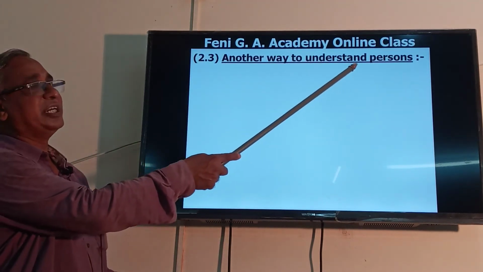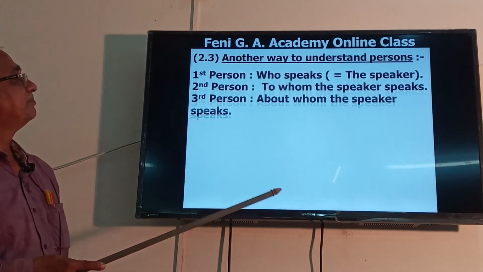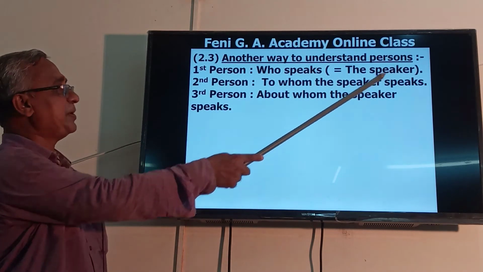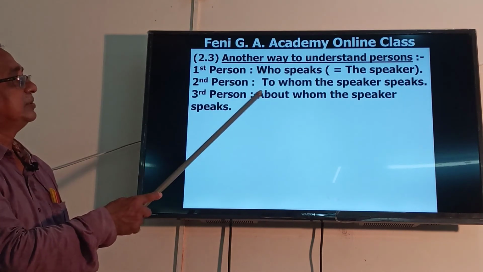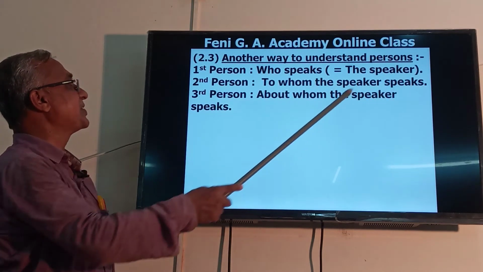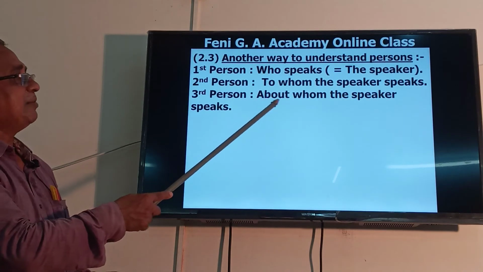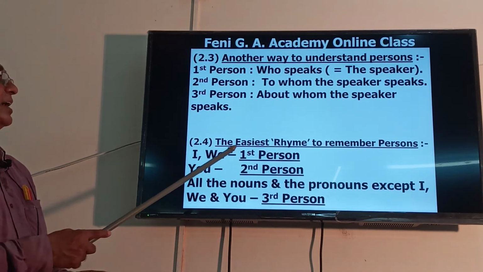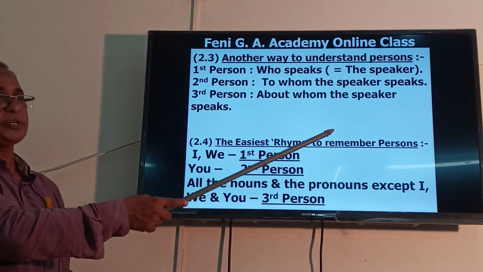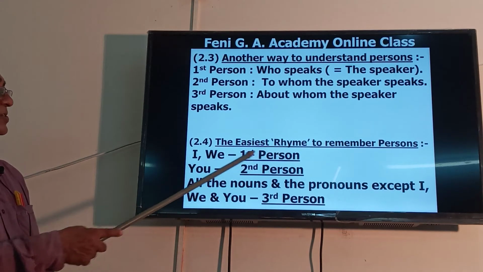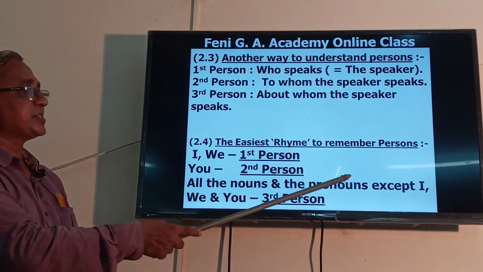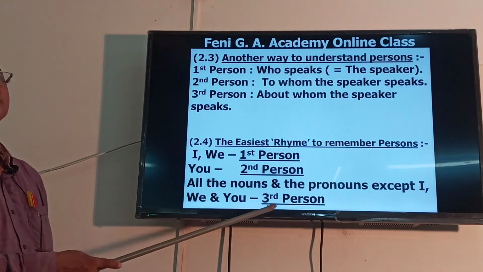Another way to understand persons. First person, who speaks, that is the speaker. Second person, to whom the speaker speaks. Third person, about whom the speaker speaks. The easiest line to remember persons. I, we, first person. You, second person. All the nouns and the pronouns except I, we, and you, third person.